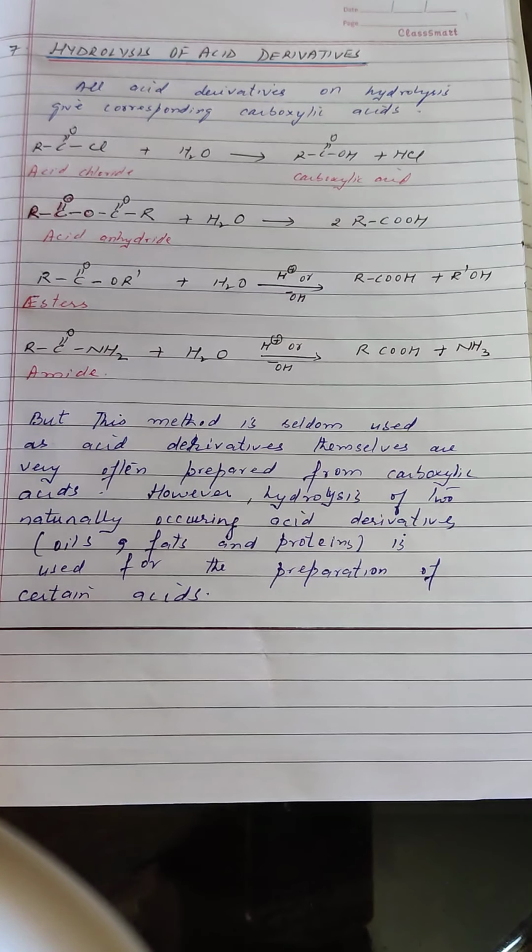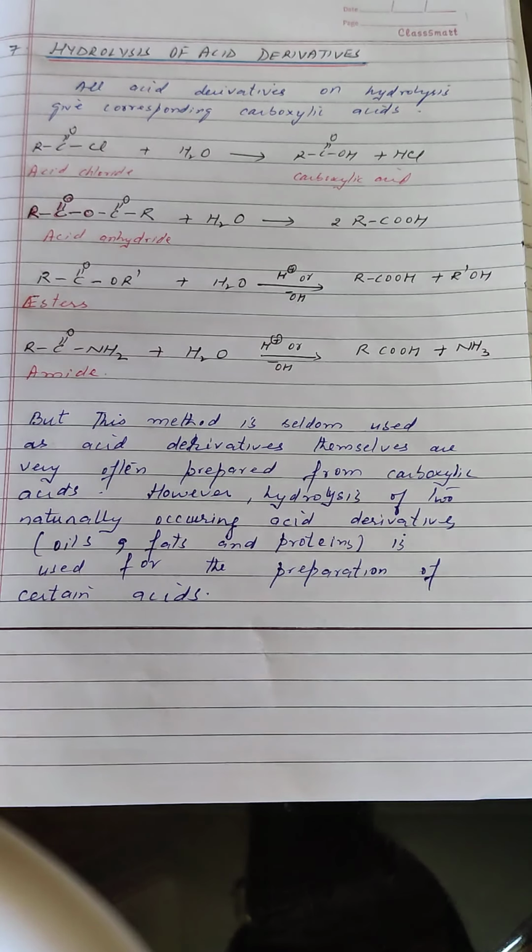Now, in addition to these methods which I have explained just now, carboxylic acids can also be obtained from Koch reaction, from alkenes, from alkoxides, from trihalogen derivatives, from acetoacetic ester synthesis, from malonic ester synthesis, etc.